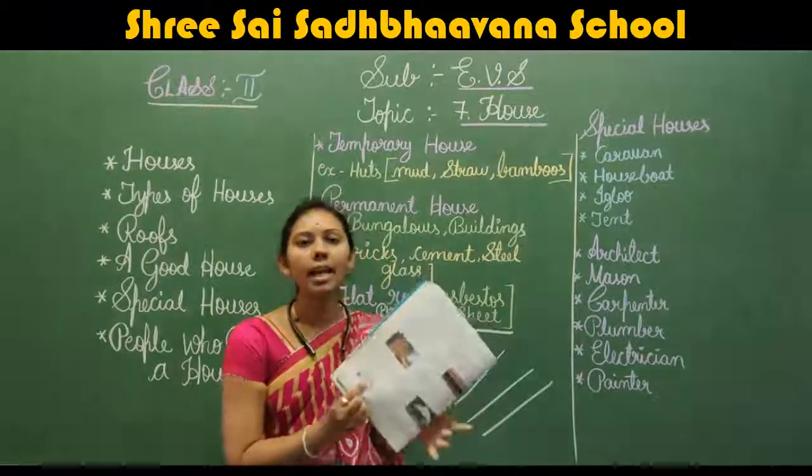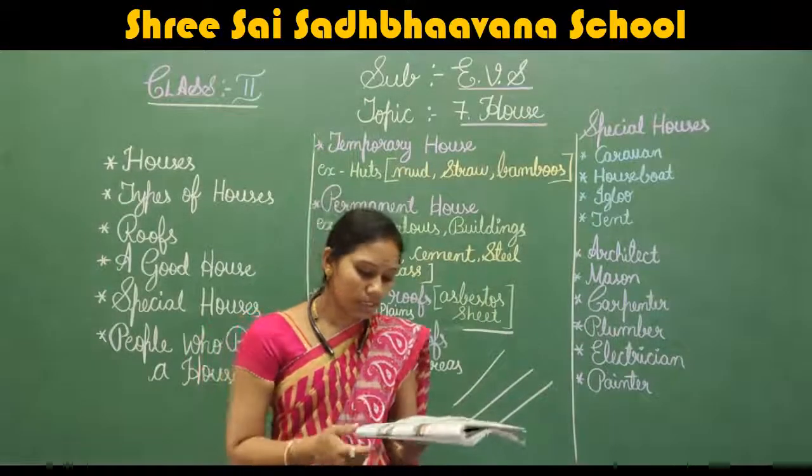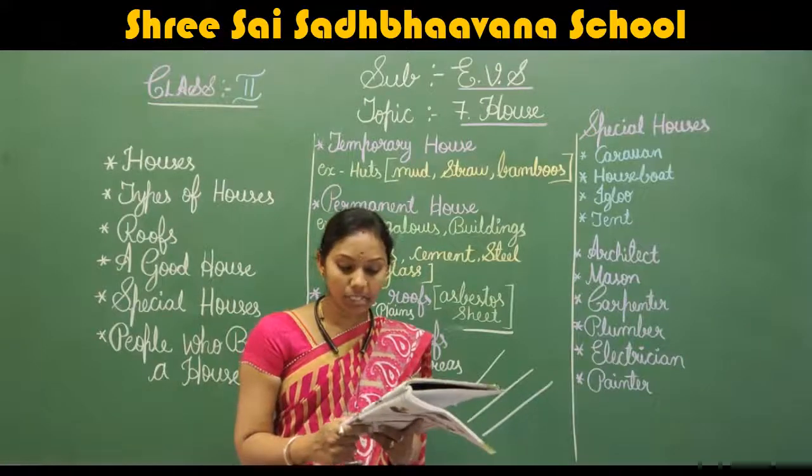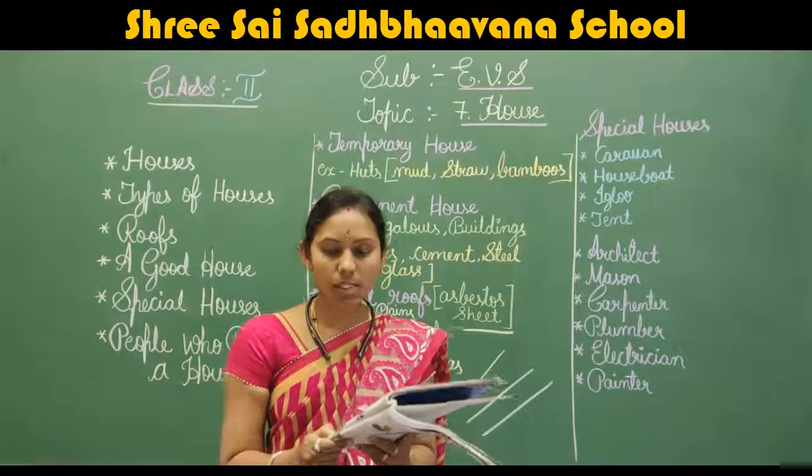Next is igloo. So this is an igloo. It is made of snow. It remains warm inside.